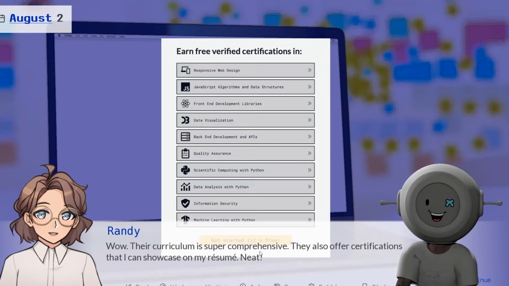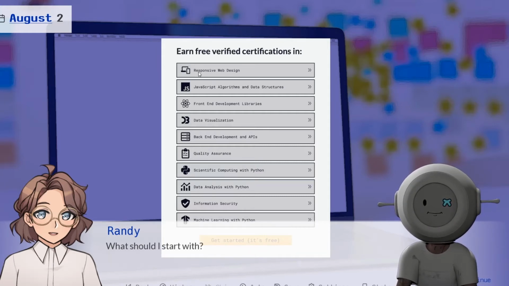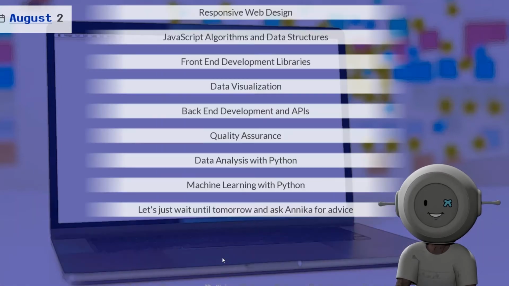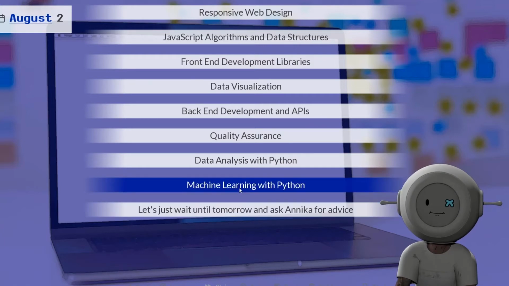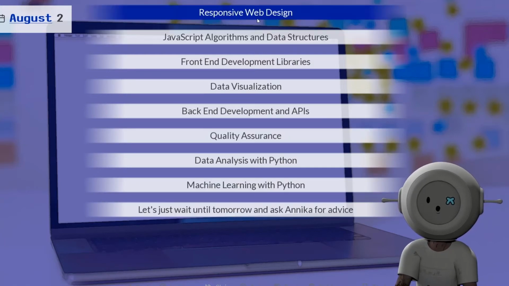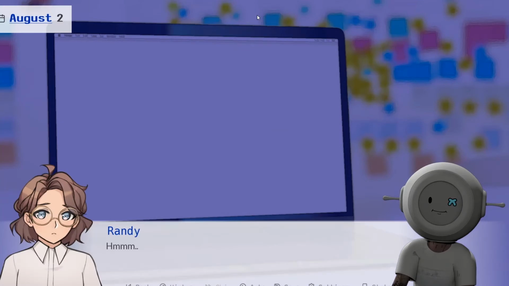Wow, this curriculum is super comprehensive. They also offer certifications that I can showcase on my resume. Neat. What should I start with? Oh my god. Let's start at the beginning.